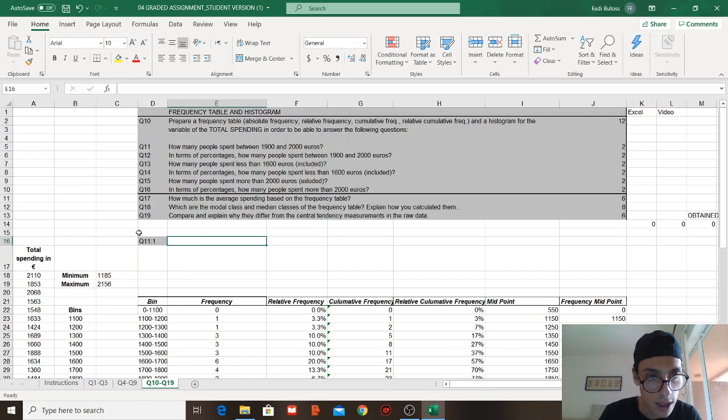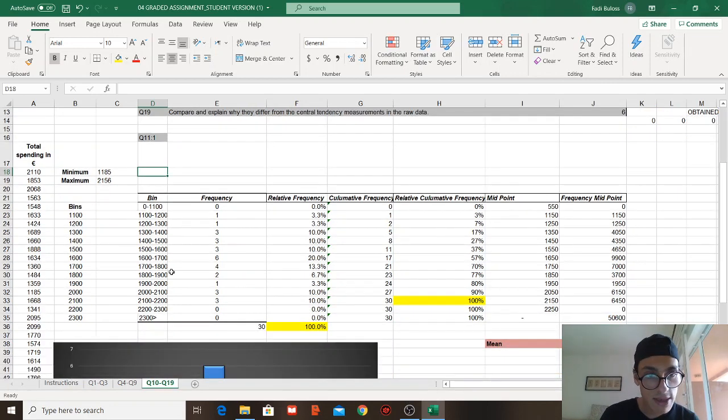Now, question 12, in terms of percentage, how many people spent between 1,900 and 2,000? So we're still in the same range, and we have 3.3%. Relative frequency, we're not talking cumulative, and I will elaborate more in the next questions. So it's 3.3% of the whole thing, because we're just saying between 1,900 and 2,000.